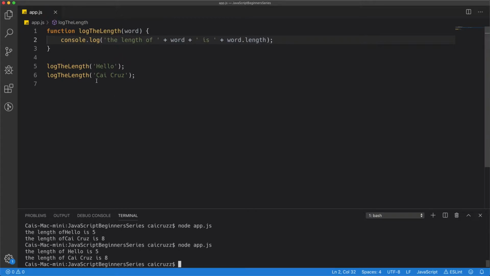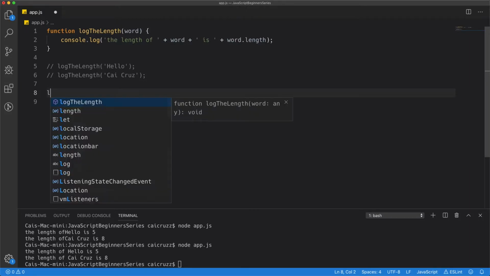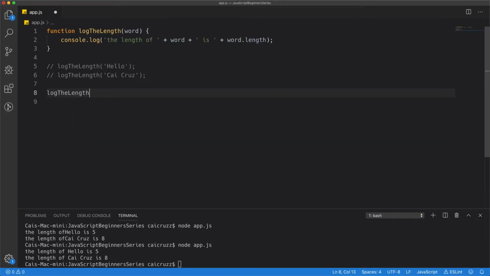However, there is a bug in this code, and I'm gonna show you the first bug that you wrote. What if, let's comment this out, what if we use our function, but we pass it in null?